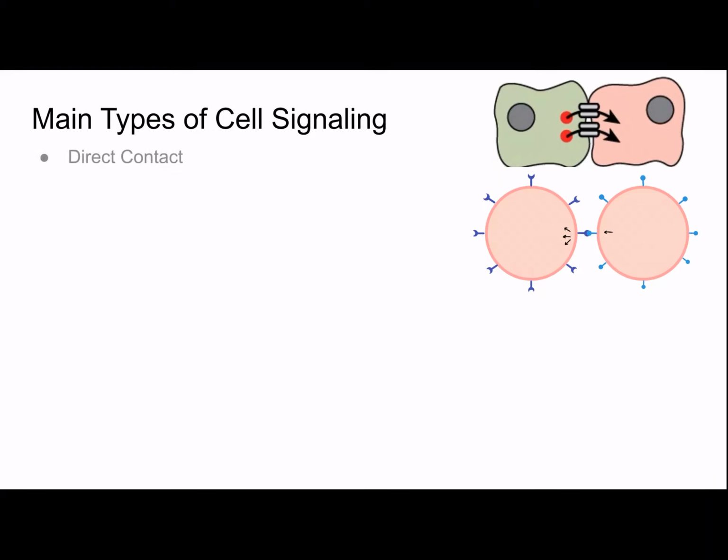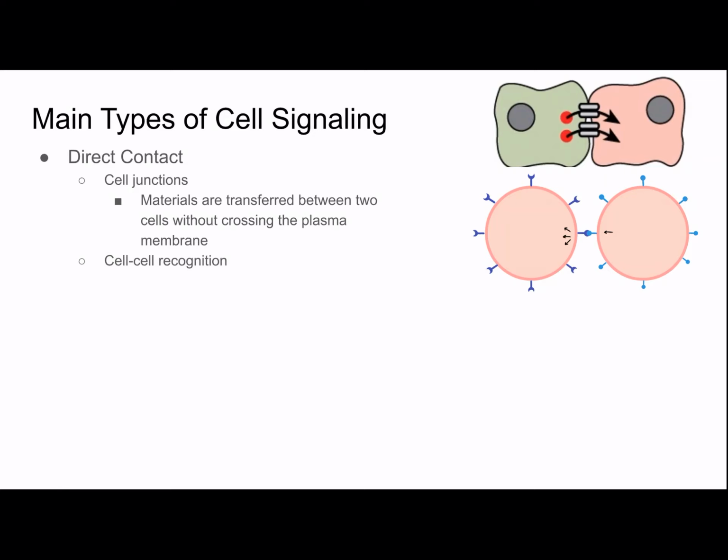The first type of signaling we're going to talk about is direct contact, which includes cell junctions, where materials are transferred between two cells without crossing the plasma membrane, and an example of that is the top picture. There's also cell-to-cell recognition, where cells will communicate through membrane-bound molecules, like in the bottom one.